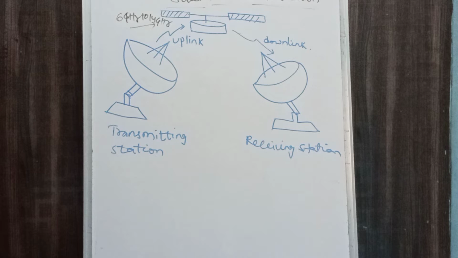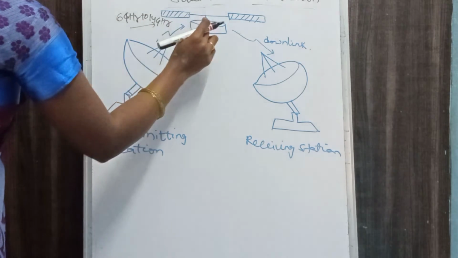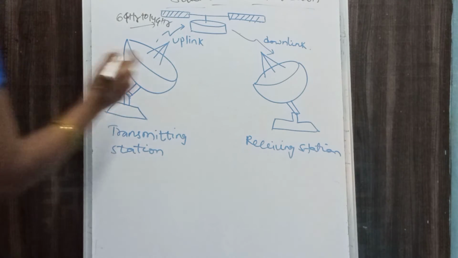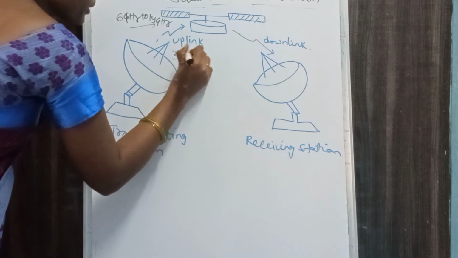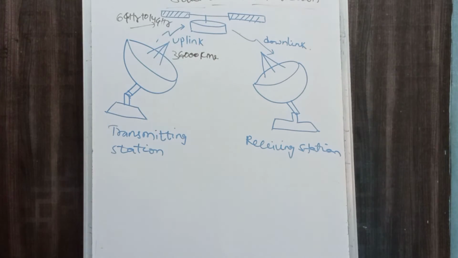And the signal becomes weak due to the 30,000 kilometers long distance. You are sending the signals to the satellite, and there also you get some obstacles. Now what will happen after going some distance? That distance is 36,000 kilometers. After going 36,000 kilometers, the signals may be weak.